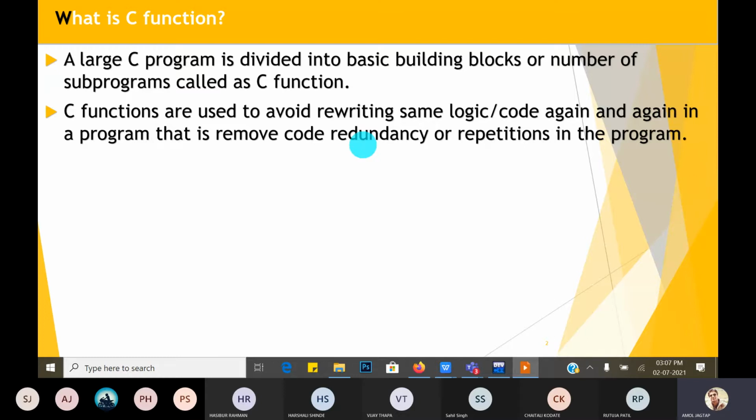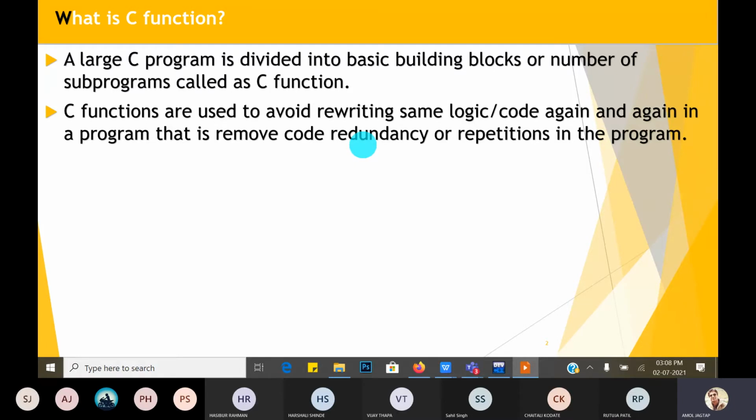For example, what is printf? Printf is a built-in function. It is already there in your library, stdio.h, that is a header file. Hash include is called a preprocessor directive. So that function's definition is already available with you. You just call the printf function, pass the argument, and it gives you the result. Again and again you don't have to write any code for that. That is code reusability.